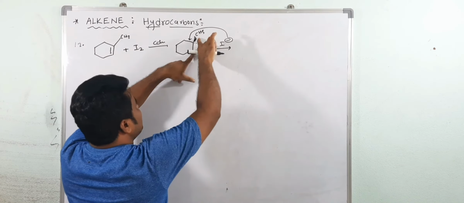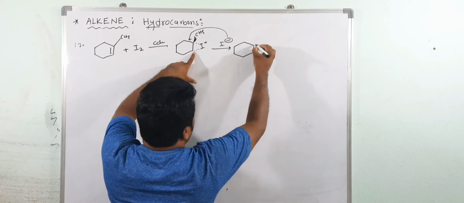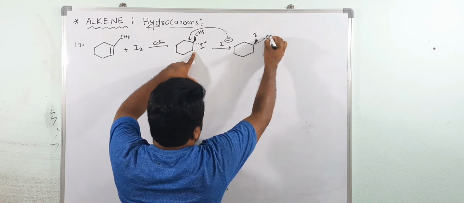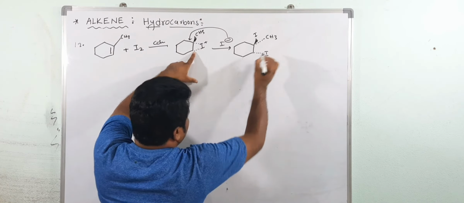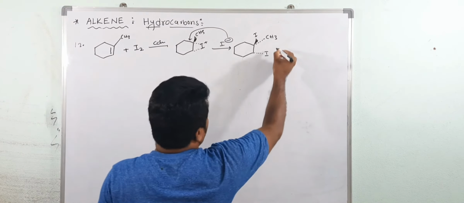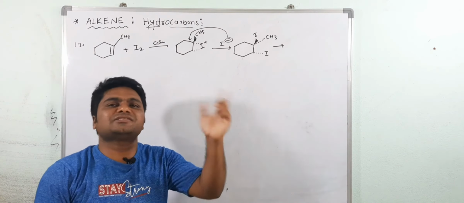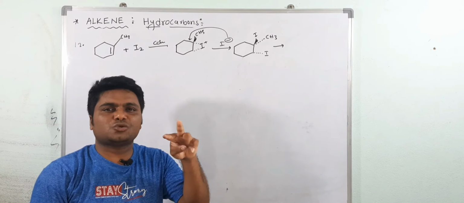But above the plane already CH3 is there. So that forces it to below the plane. So now you are getting I. And here what? Below the plane. And here what? This is below the plane. And one more thing, this is very, very important, you must have studied. On adjacent carbon atoms, two iodines are unstable. Like at the same carbon atom, two OH groups are unstable.